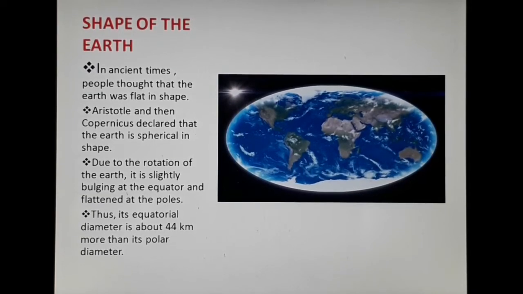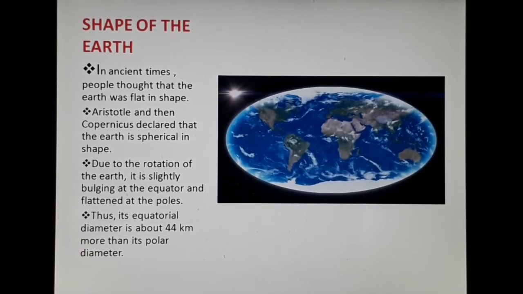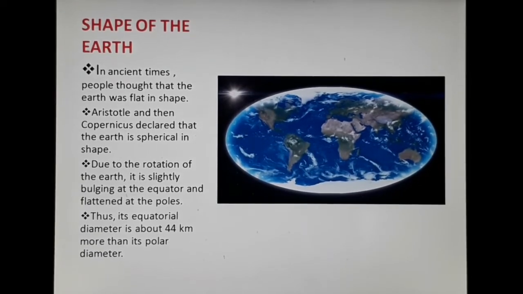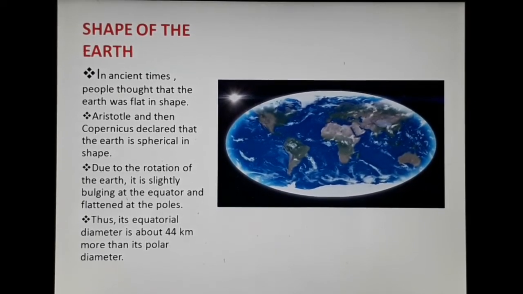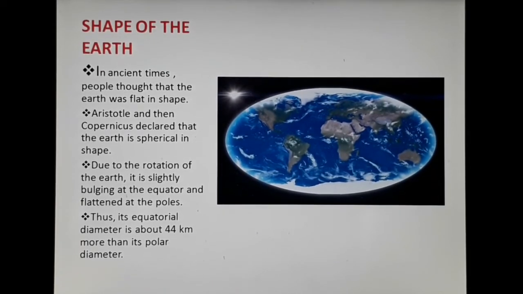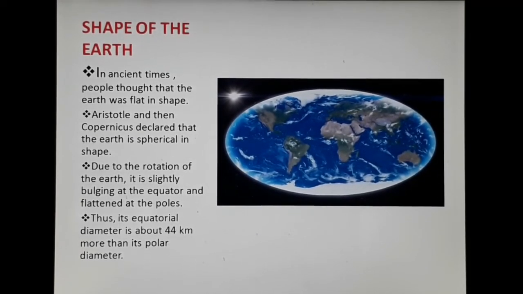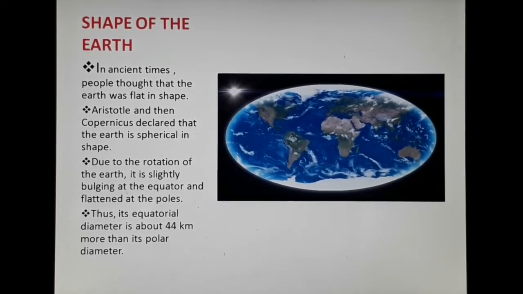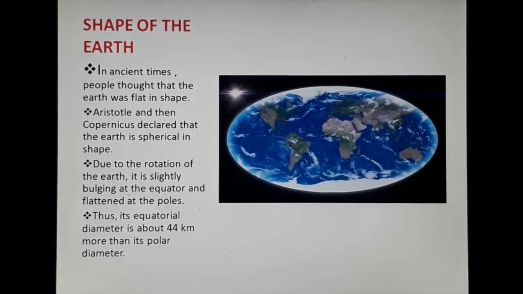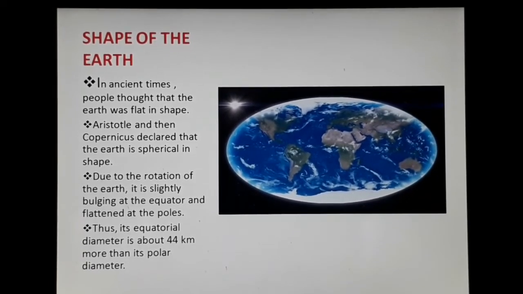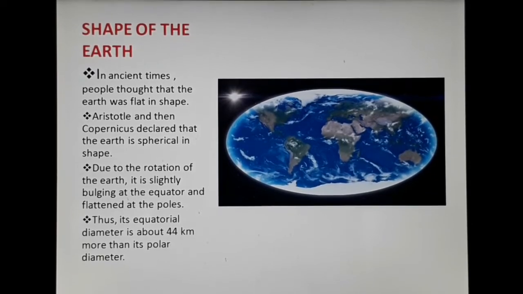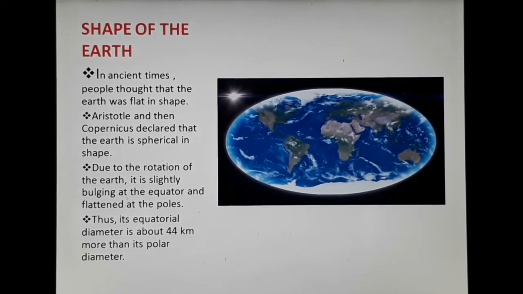So we can say that earth is the one and only planet where life can exist. Why? Because of several reasons. Because of the perfect location of earth from the sun, the temperature is favorable, environmental conditions are favorable, it receives an optimal amount of sunlight, and the amount of water present on the earth is also sufficient for life to exist. So we can say that earth is a unique planet, and earth is also a watery or blue planet.